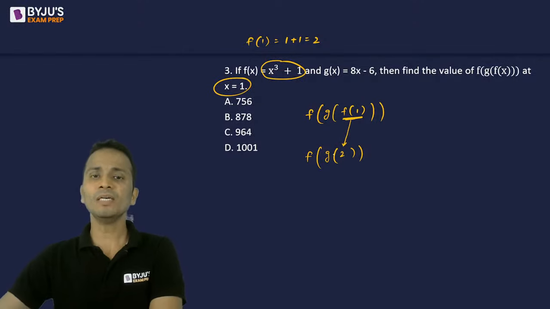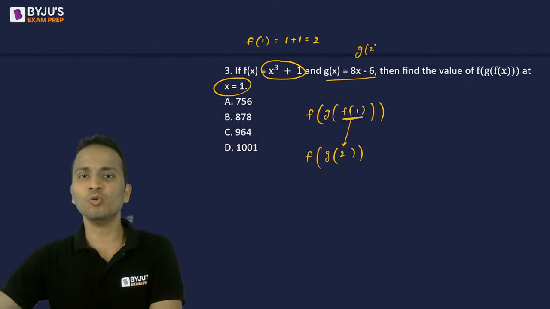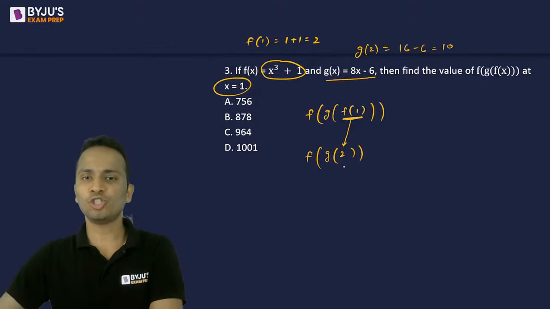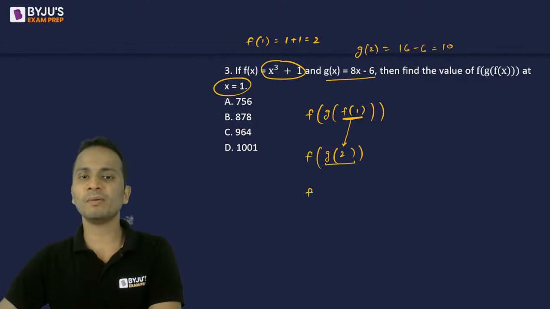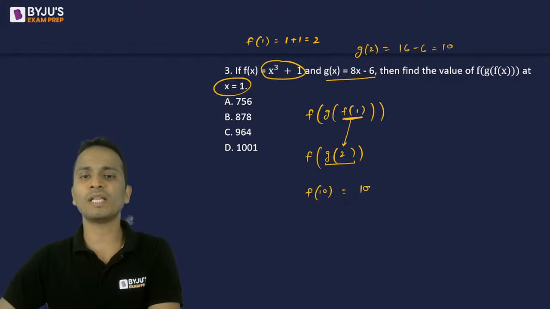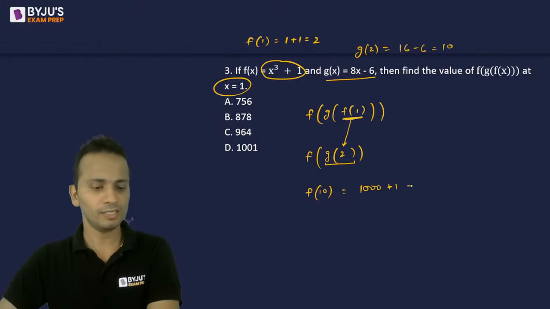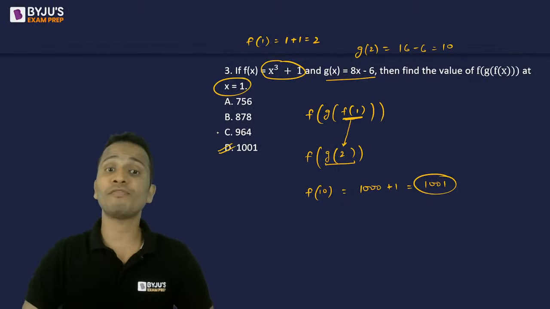Done. Now g of 2 we have to calculate using this. So g of 2 will be 8 into 2, that is 16, minus 6, which is 10. So g of 2 is equal to 10. Do the substitution against this. So it will become f of 10. Now calculate f of 10. F of 10 will be 10 cube, that is 1000, plus 1, that is 1001. So f of 10 is 1001 and that will be your final answer.